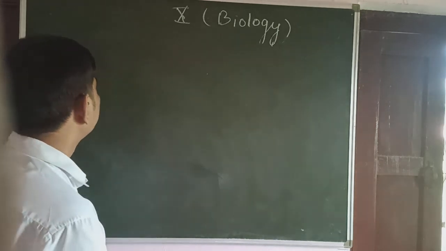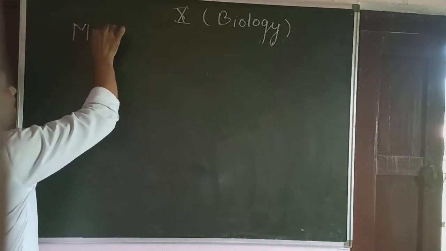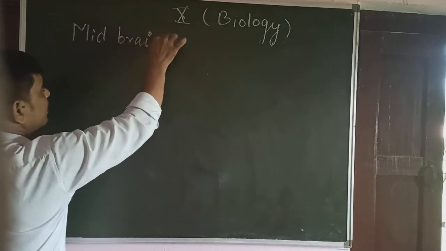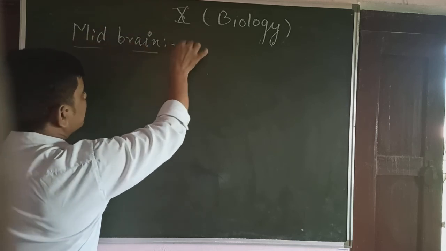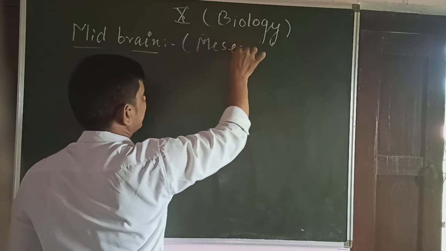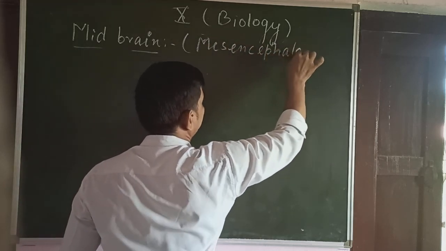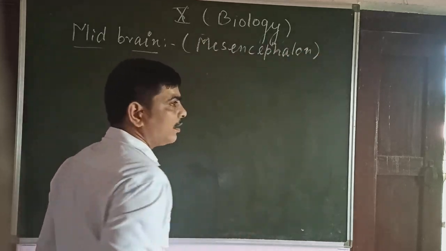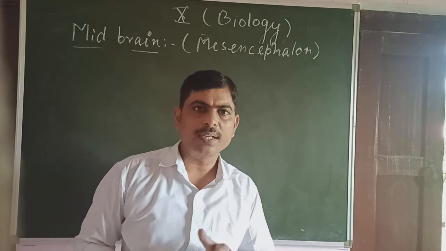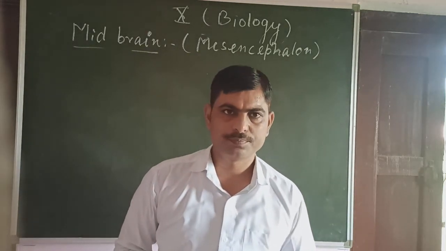Dear students, let's start with the midbrain. This is also called mesencephalon, technically. It lies between the forebrain and hindbrain, and it is generally not visible.